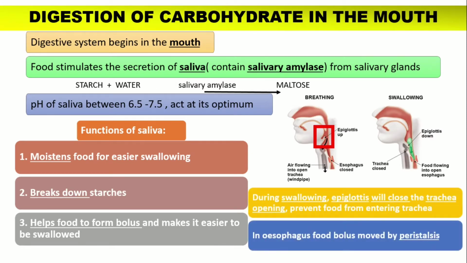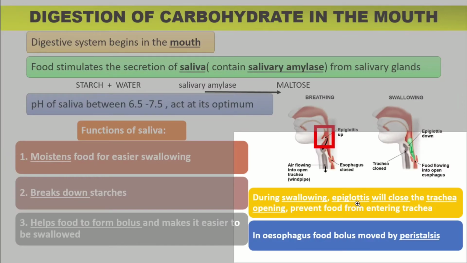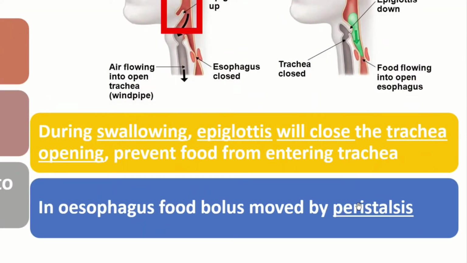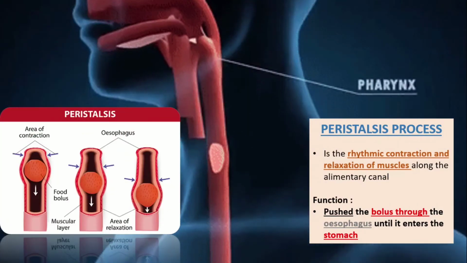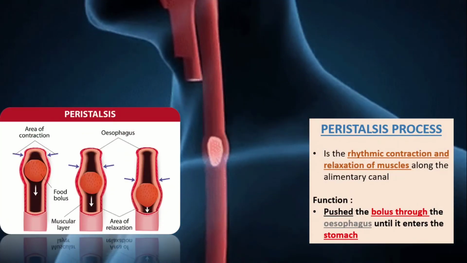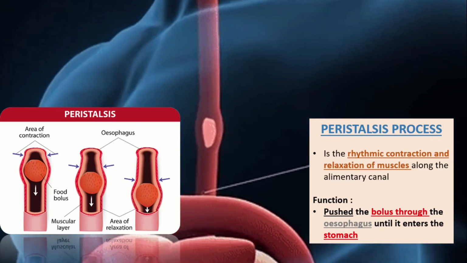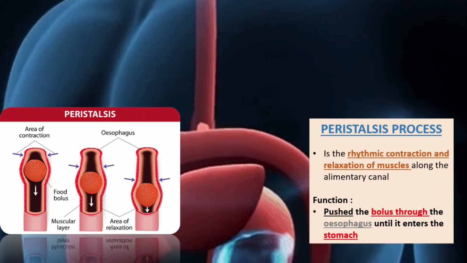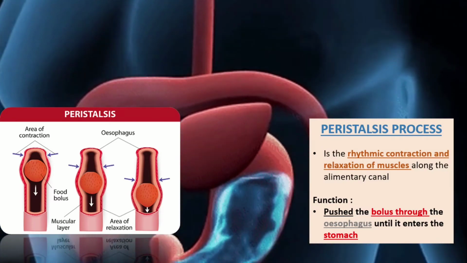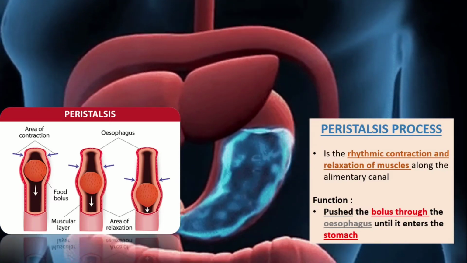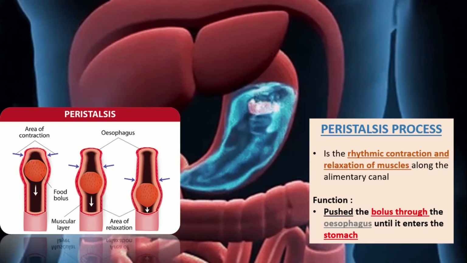During swallowing, the epiglottis will close the trachea opening to prevent food from entering the trachea. In the esophagus, the bolus will move by peristalsis. Here is the peristalsis process. It is the rhythmic contraction and relaxation of muscle along the alimentary canal. The function is to push the bolus through the esophagus until it enters the stomach.